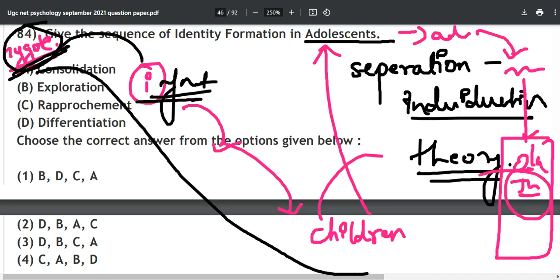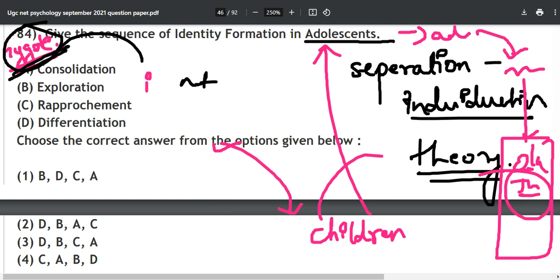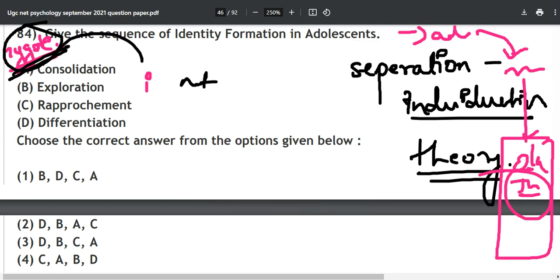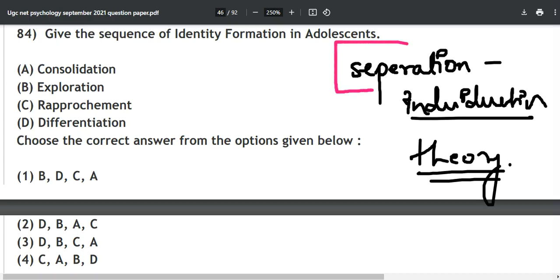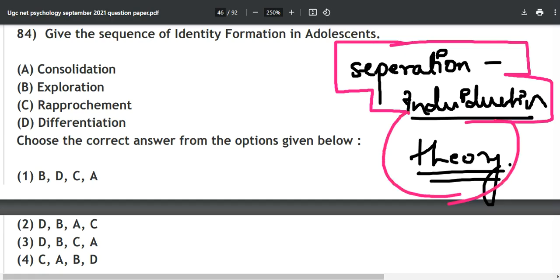So these are the stages of development, and right here we are discussing the separation individuation theory, which was given by Margaret Mahler, who was a psychoanalyst. I hope you all know what a psychoanalyst does: dreams and all those things. But she talked about these 4 stages, and you just need to mug this up, because you will never study this theory again. So just mark the mnemonic over here.